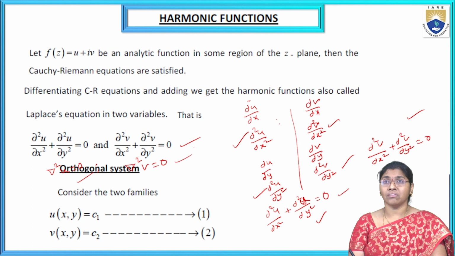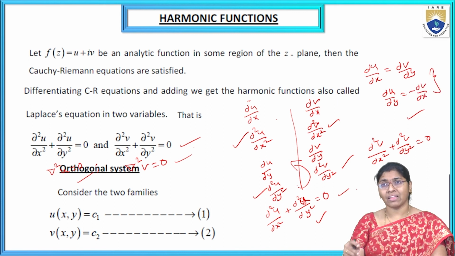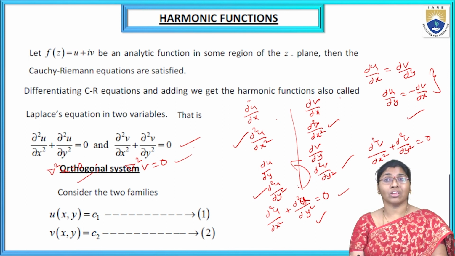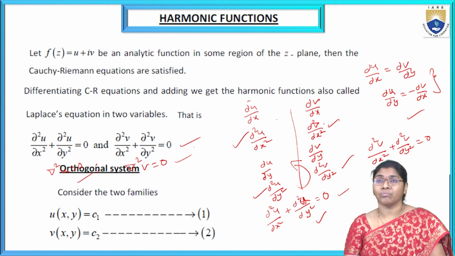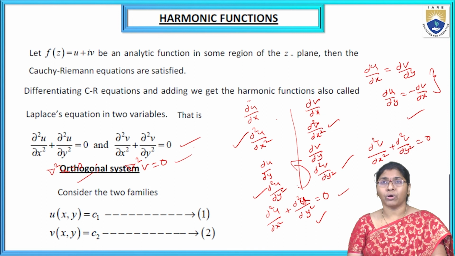Every analytic function is harmonic, but the converse need not be true. That means dou u by dou x is equal to dou v by dou y, and dou u by dou y is equal to minus dou v by dou x. These two conditions make it analytic, and then it is harmonic. The given functions are harmonic, but the converse need not be true. That is, harmonic functions are not necessarily analytic. This is one of the important conditions.